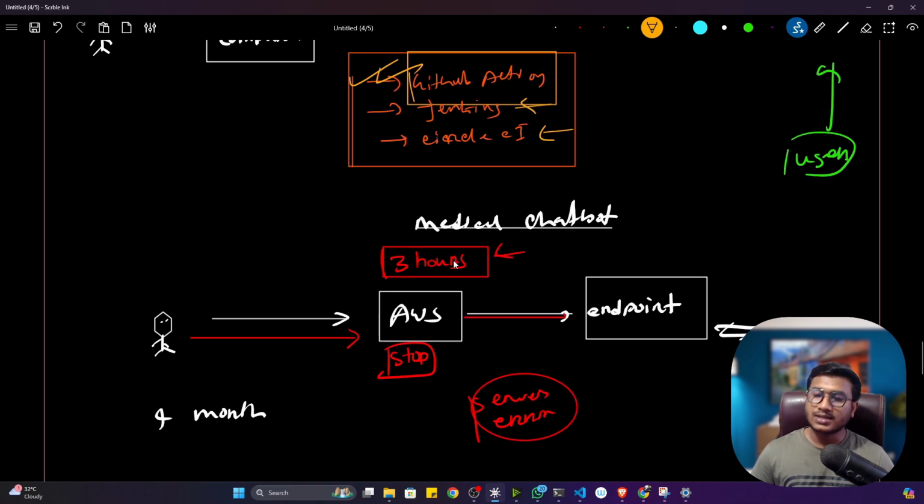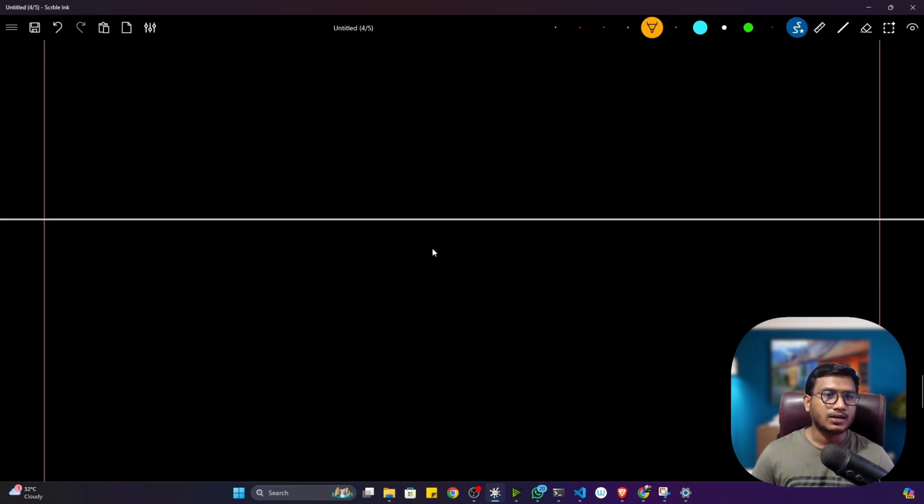Now let's discuss what services we'll be using for the deployment. See here, the first service I'm going to use is called Docker. I think you already know Docker. Docker is a containerization service. With the help of that, you can containerize your code. That means, let's say you have source code, you can perform containerization, and it will create a Docker image for you. This image you can keep anywhere, let's say in Docker Hub, or in ECR, that means Elastic Container Registry. From there, you can pull the image and execute it. If you are using Docker, you won't get any kind of setup issue. This is the main advantage here.